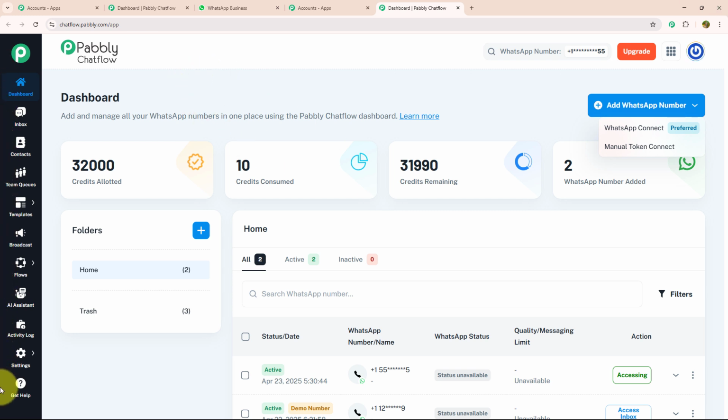Let's see each feature individually. Below the dashboard, there is an inbox option where you can manage all your conversations from one place.